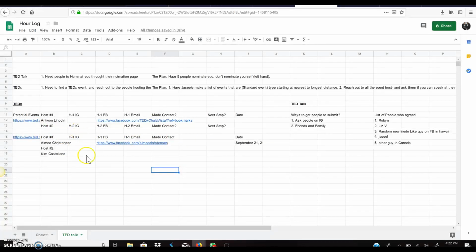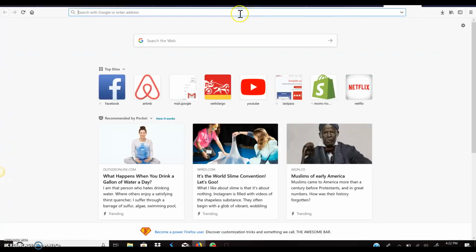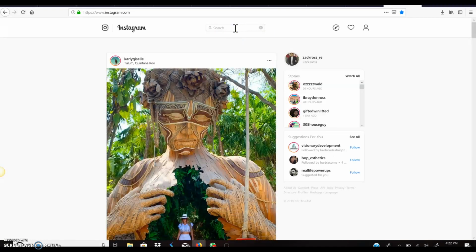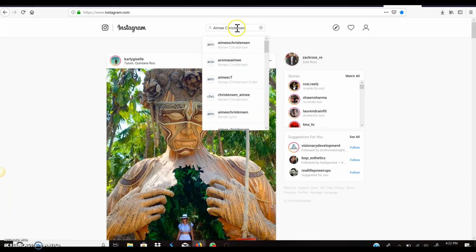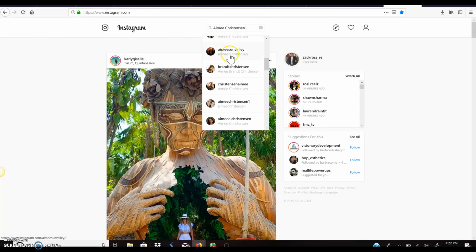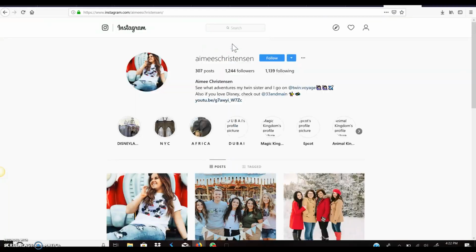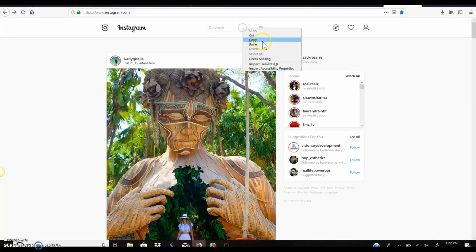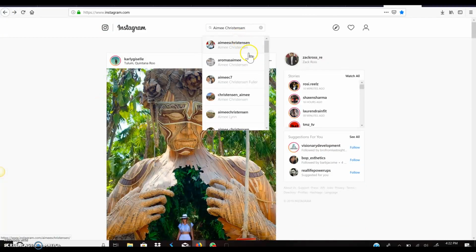So this is what we want to do. We want to reach out to as many people as possible and find them on Instagram. It's the same thing. Copy their name, control copy. We're going to go to Instagram. We're going to put in their names. It may be a little bit harder to find them on Instagram than it is on Facebook. See, her face doesn't match. So you've got to just keep going, see what you can find.